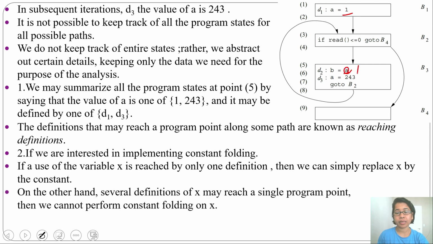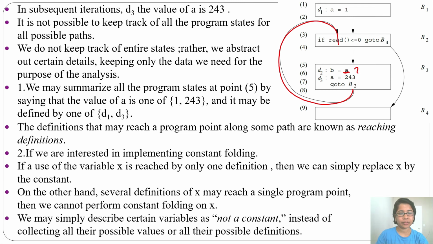But suppose there is more than one definition. If several definitions of x may reach a single program point, we cannot perform constant folding on x. Like for this a, there can be two values, either 1 or 243. The first time it will be 1, but after this loop, the next time it will be 243. So there are multiple definitions for a.